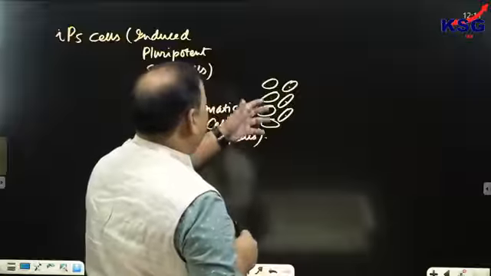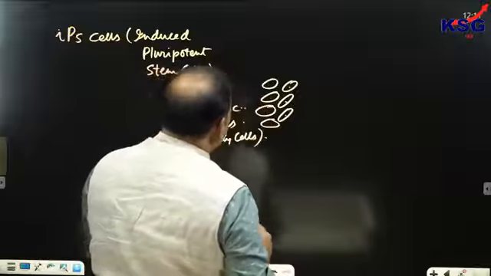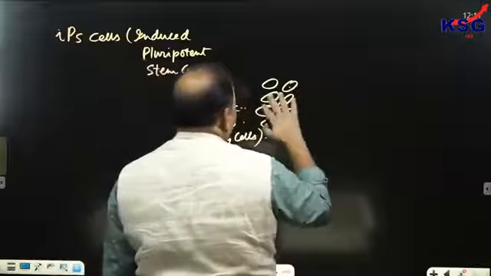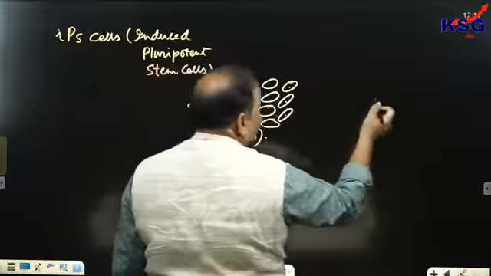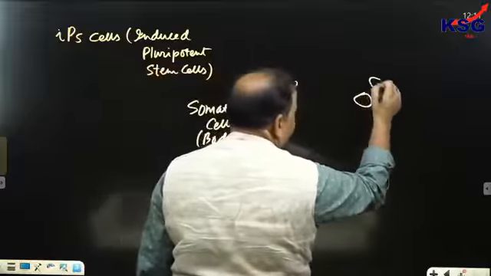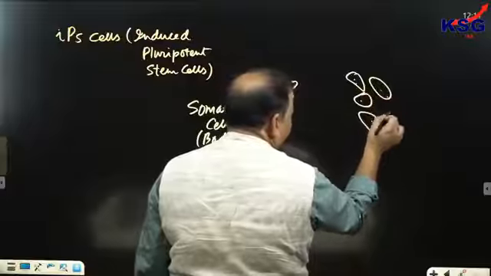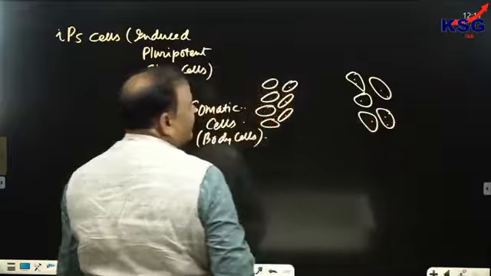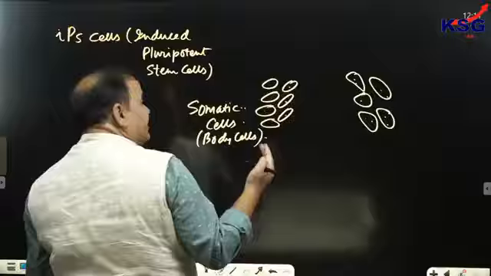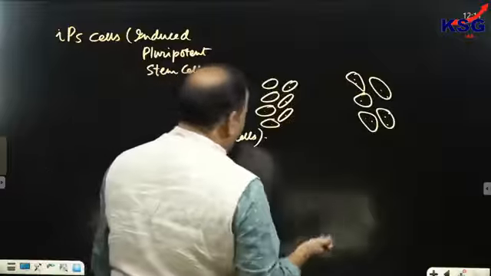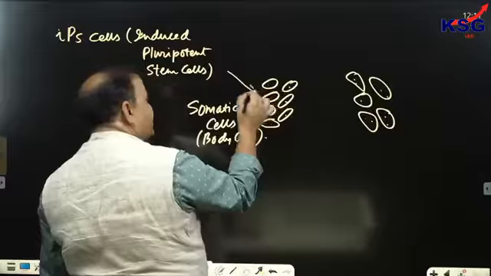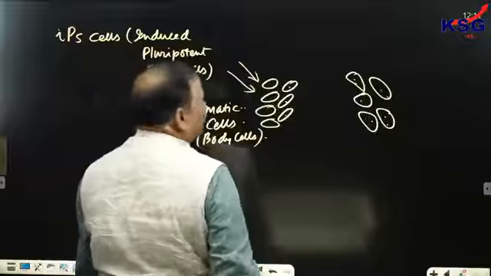Now, the two scientists were Gordon and Yamanaka. They took somatic cells, and not somatic stem cells, and exposed them to viruses containing critical genes. And you know, critical genes are very similar to NANOG. Some chemical instructions were given to these somatic cells.